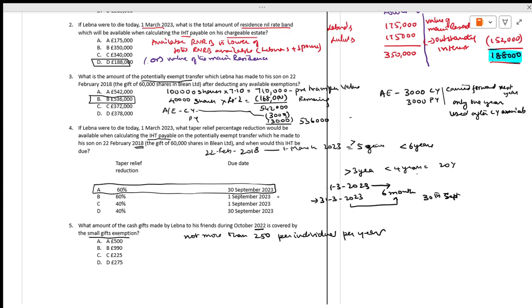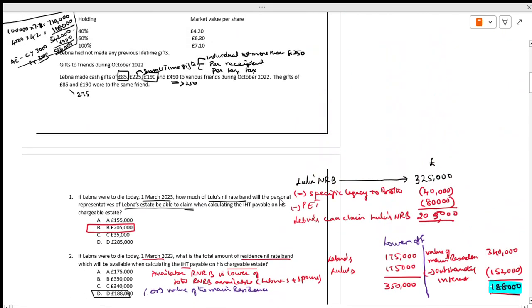They have specifically given the amounts. This and this will not come, as it goes to 275. The only available exemption is 225.